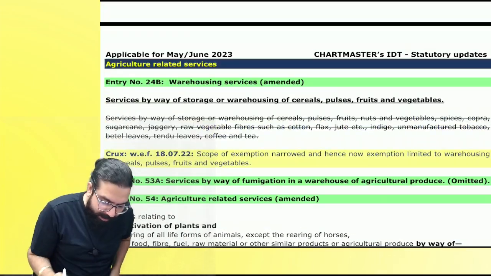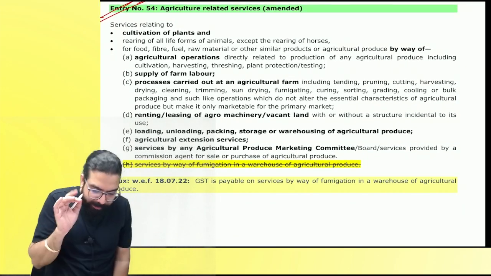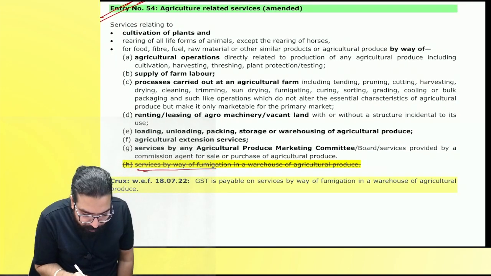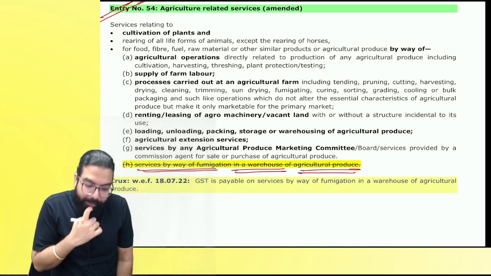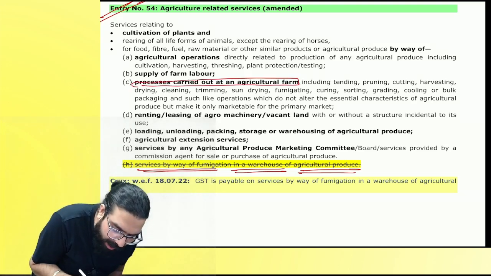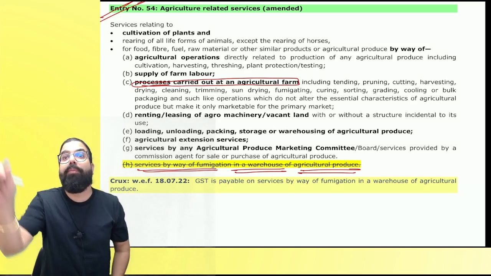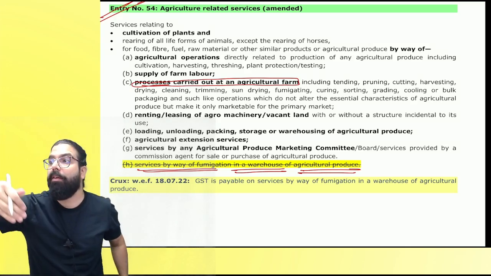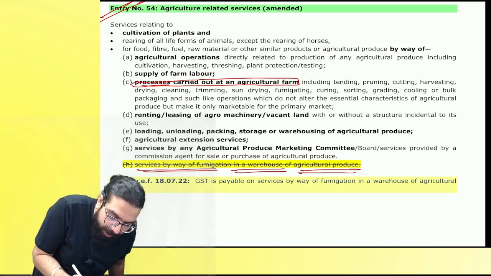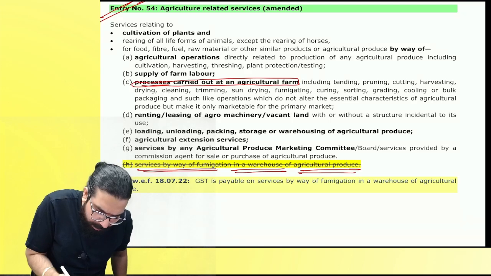See over here. Now it says, agricultural related services, they are telling, see. Services by way of fumigation in a warehouse of agricultural produce will be exempted. But sir, tell me one thing. Processes, if they are undertaken at agricultural farm, if any process is undertaken at the farm, when I was drying, cutting, at that time if any fumigation service is taken, then sir, see here.